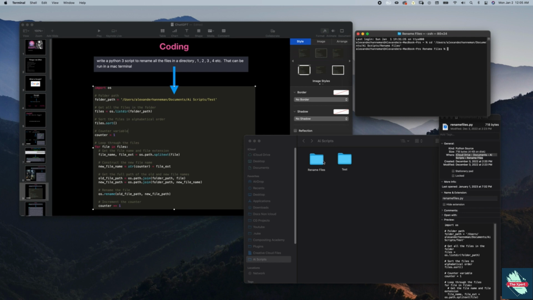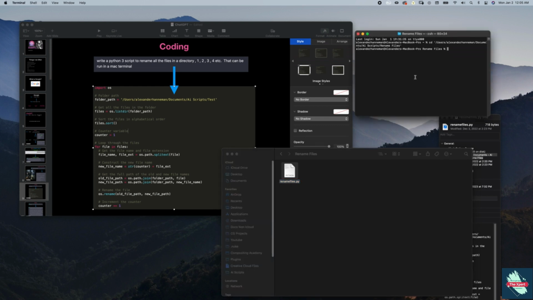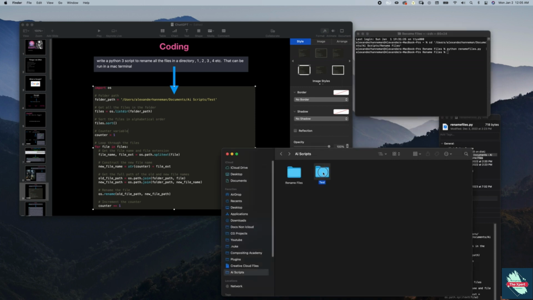Change the directory to where the script is saved. And I can run this Python script. So I can say python rename_files.py. And it's going to run this Python script. And if I go back to the other folder, you'll notice we have some consecutive file naming here. And you notice they started at 3, 4, 5, 6. I actually ran the script 2 times and it gave me a slightly different result.